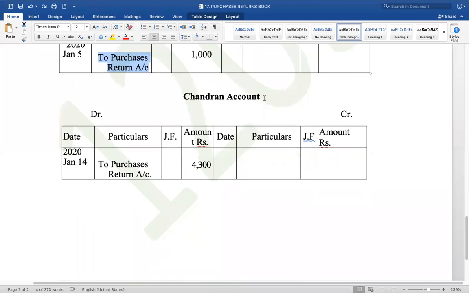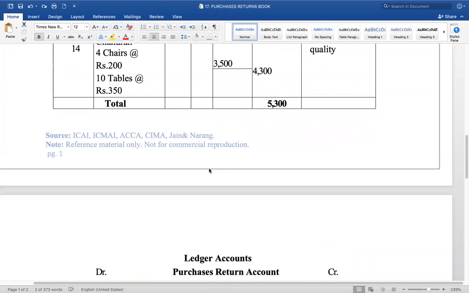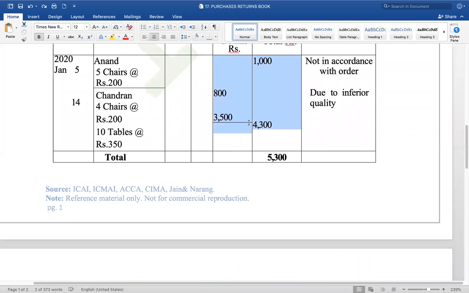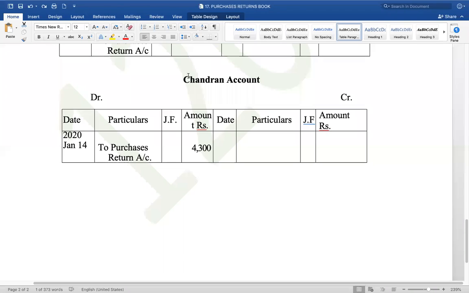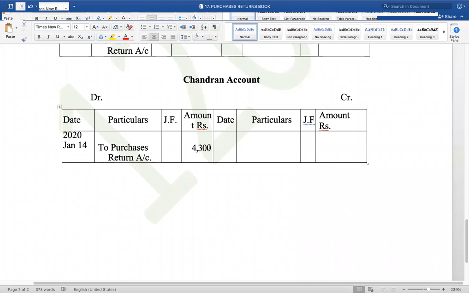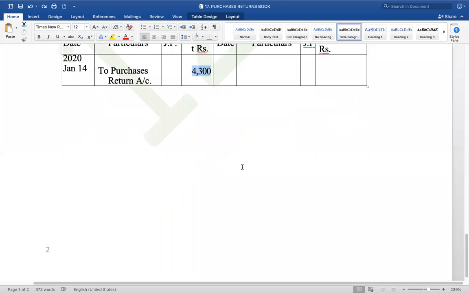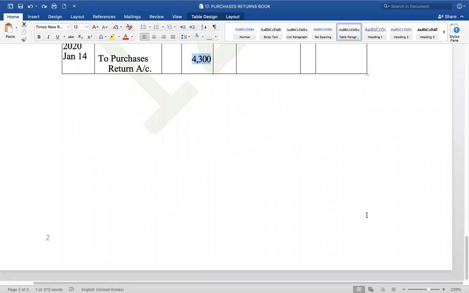Similarly, you do it for the other supplier, Chandran. Chandran account debit to purchase returns account. Where did you get it? This is from the subdivided journal. Anand you have already written, 1000, and 4,300 belongs to Chandran. So when you're opening Chandran's account, Chandran account debit to purchase returns 4,300. That's the end of the solution.